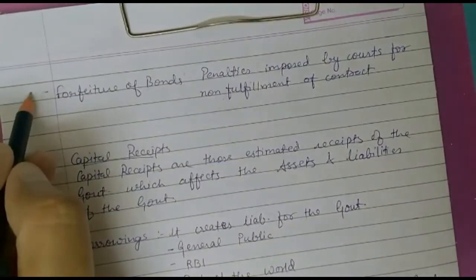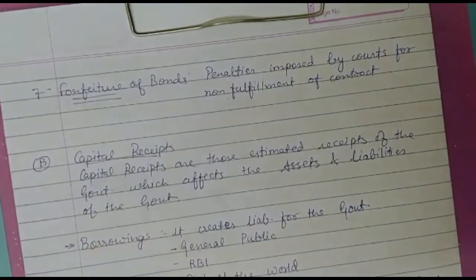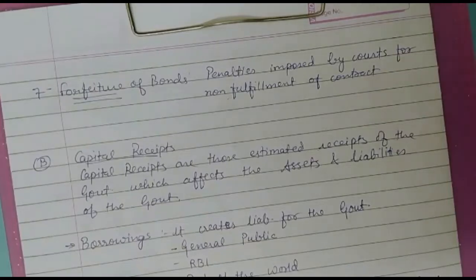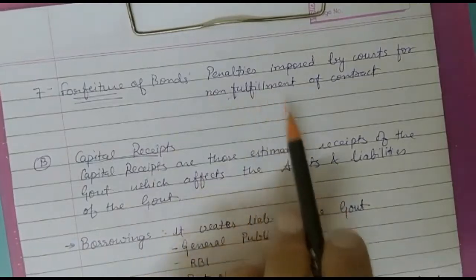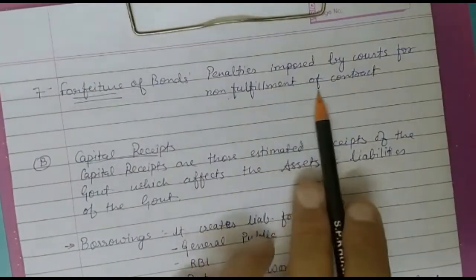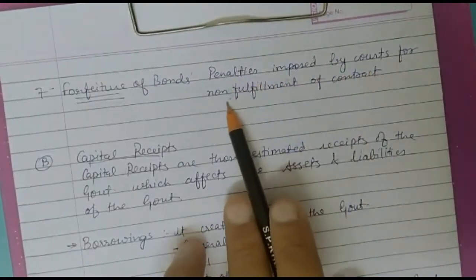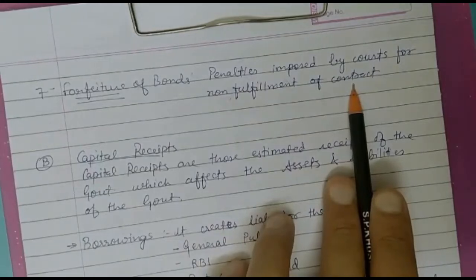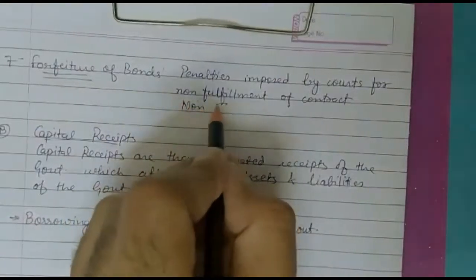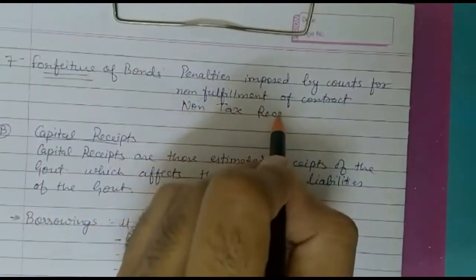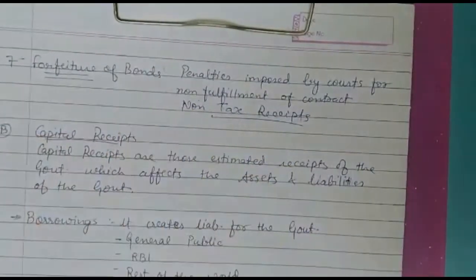And last is forfeitures of bonds. Forfeitures means cancellation. If there is any cancellation of any agreement or contract, that is known as forfeiture of bonds. If there is some cancellation or breach which is not according to the rule, then penalties are imposed by the court for the non-fulfillment of that contract or agreement. Such income for the government is also a non-tax receipt, as it does not affect the assets and liabilities of the government. Okay, the whole topic of revenue receipt is done.